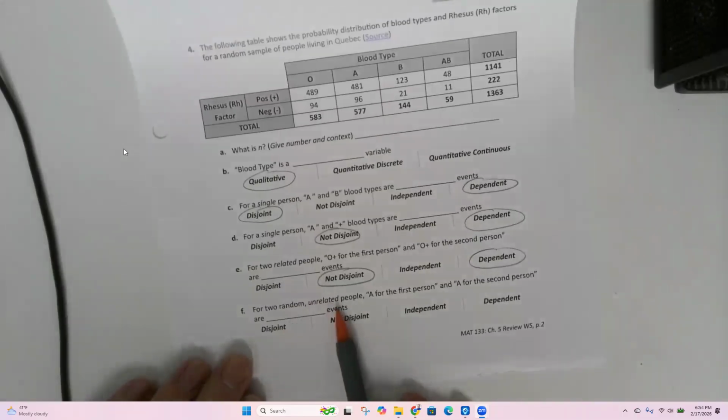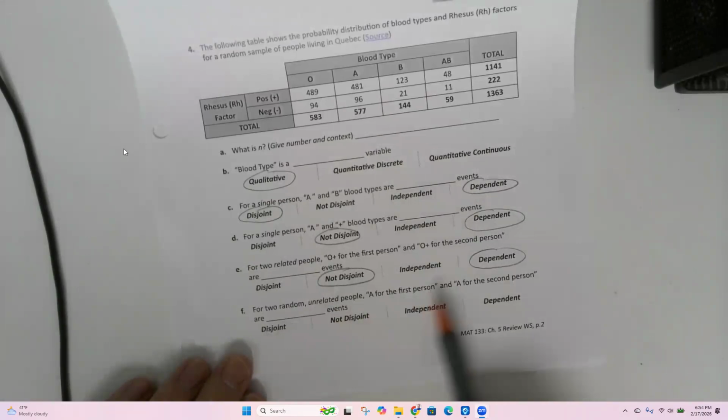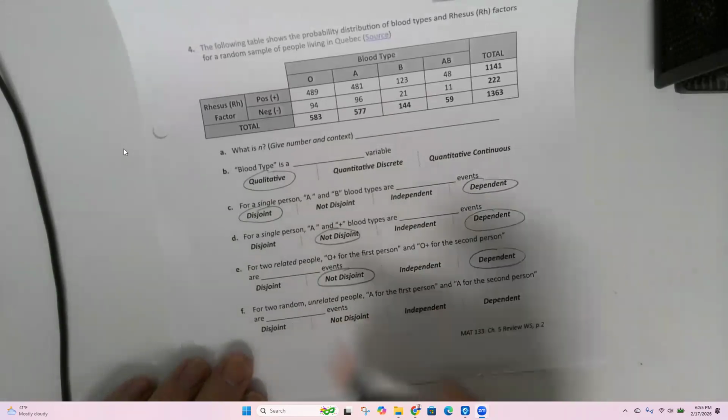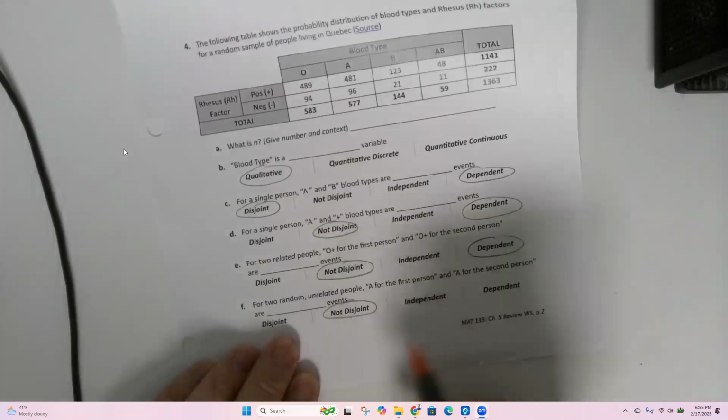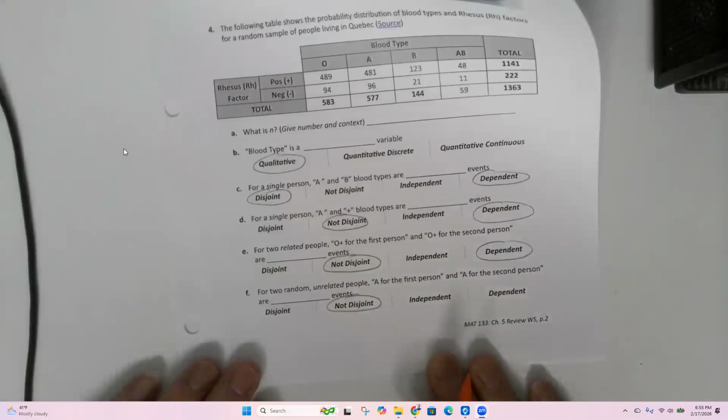For two unrelated people, so me and my friend, let's do disjoint and not disjoint. Can I be type A and they are also type A? So disjoint or not disjoint? Yep, Ryan's got it. Not disjoint. These can happen at the same time. I can be A and some other random person that I've never met can also be A. That's okay.